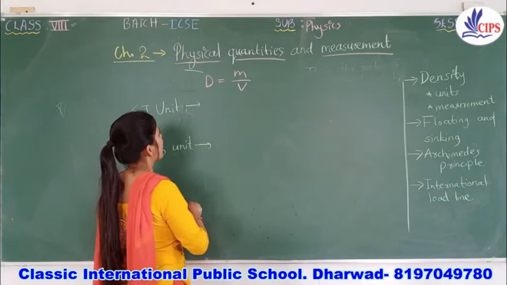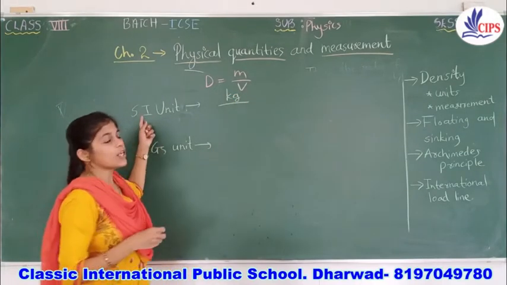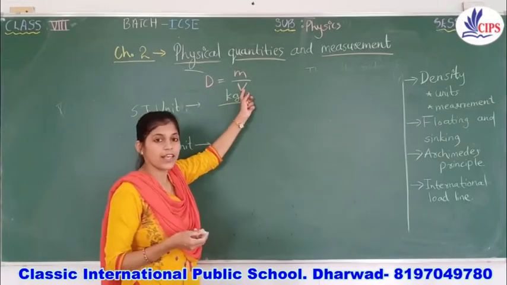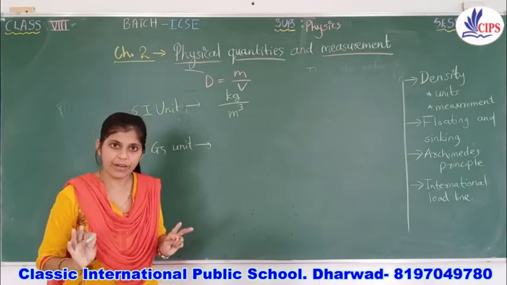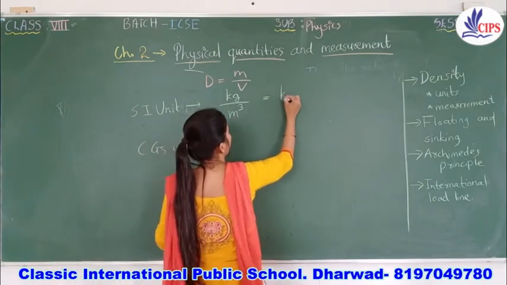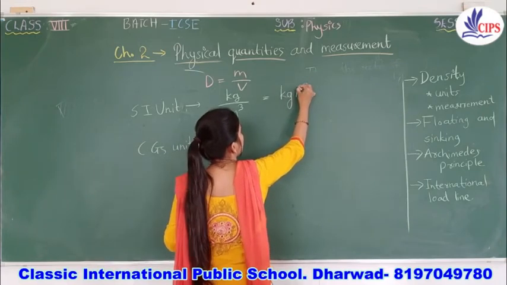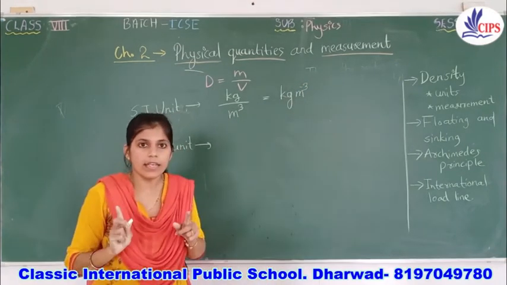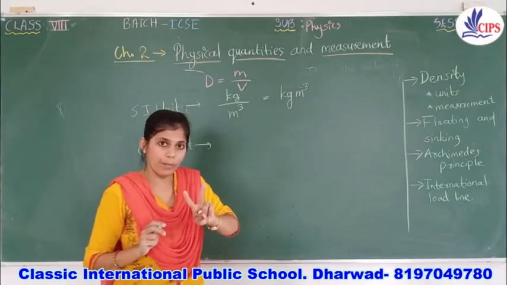Yes, we measure mass in kilogram in SI units, and volume in cubic meter, right? So the unit will be kilogram per cubic meter.